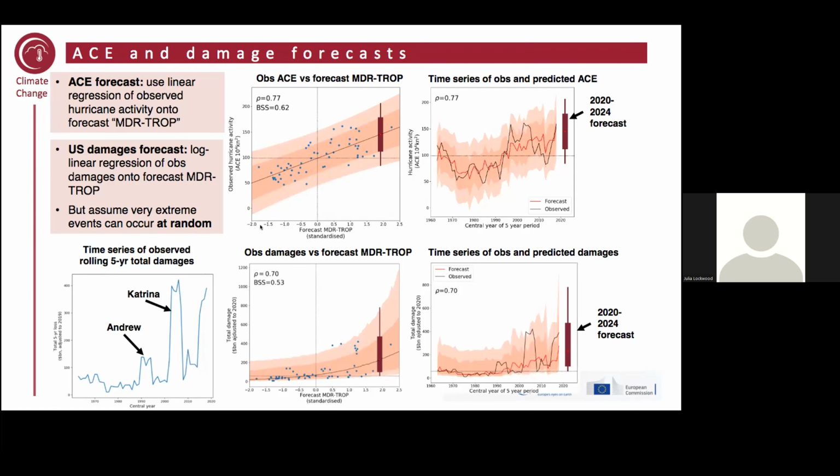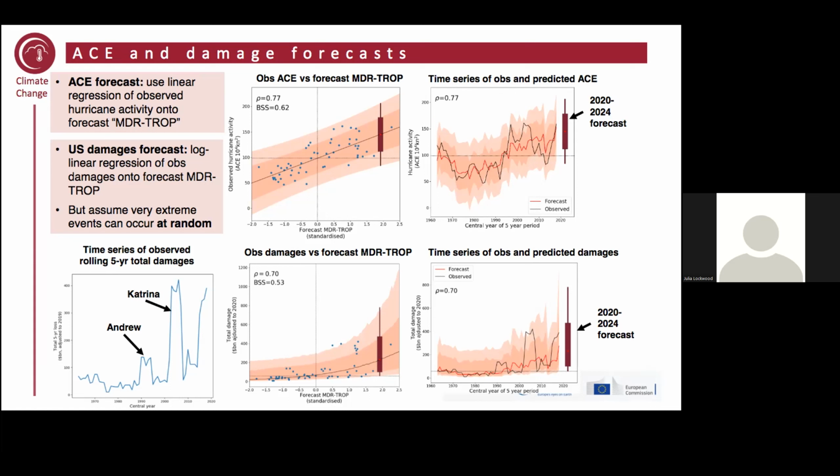But for the damages in the US, on the other hand, as you can imagine, it's a bit more complicated, because although we do find a very strong correlation between this index in the model and past observed damages, it's a non-linear relationship. And it's complicated by the fact that there are certain events like hurricanes Andrew and Katrina, whose losses are very big outliers in the time series. And you can see the peaks they cause in the time series of 5-year loss. And doing full catastrophe modeling was beyond the scope of this project.